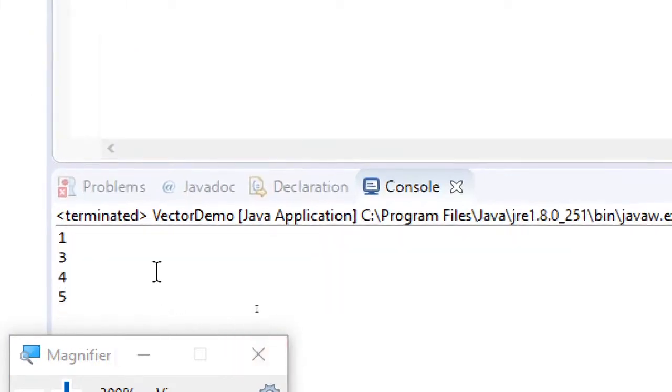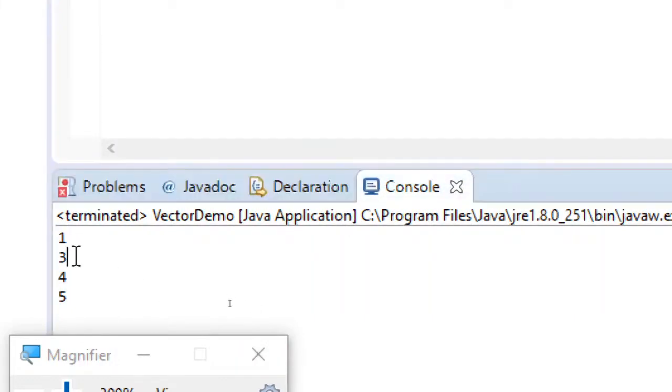So here you can see 1 3. These two outputs represent after adding the first element. The size is 1 and the capacity is 3. I hope everyone is understanding this. The size is displaying 1 since only one element is present inside the vector, and capacity is returning 3 because you have specified the vector object with 3 comma 2, so it can hold 3 elements. That's what it is saying.